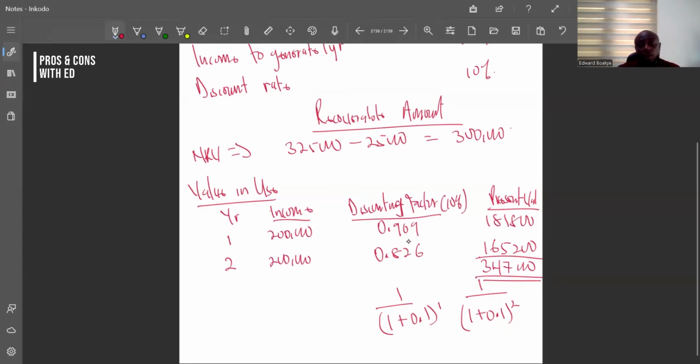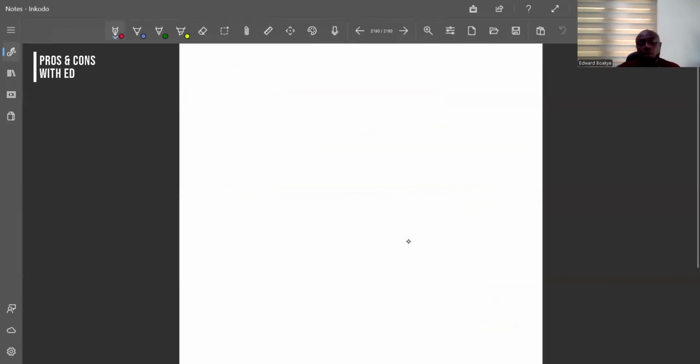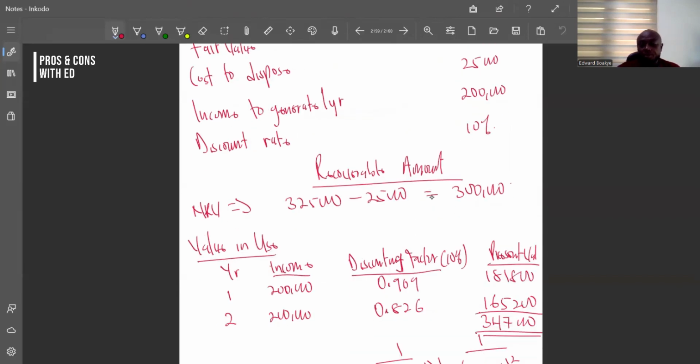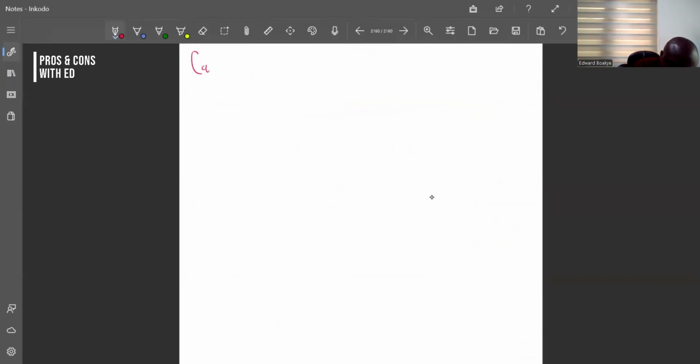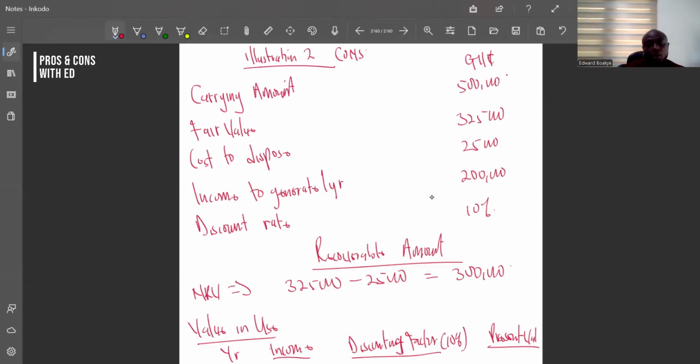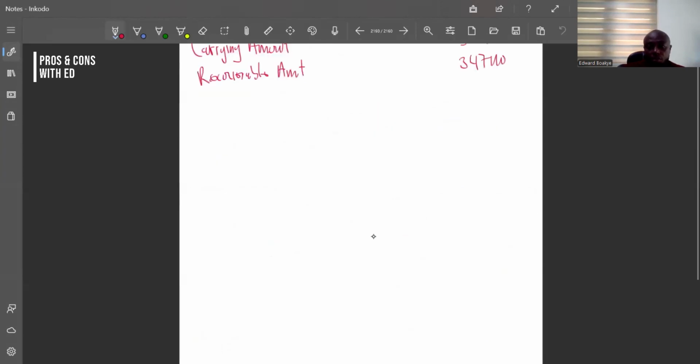Whilst our net realizable value is 300,000. So surely it has to be the value in use, which will represent the recoverable amount. So our recoverable amount is equal to 347,000. Let's go and calculate for our impairment then. We have a carrying amount of 500,000, and then we have a recoverable amount of 347,000. Is it 347? Yes, 347,000.